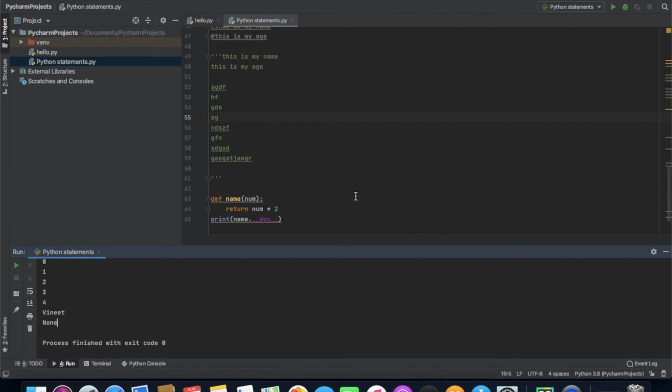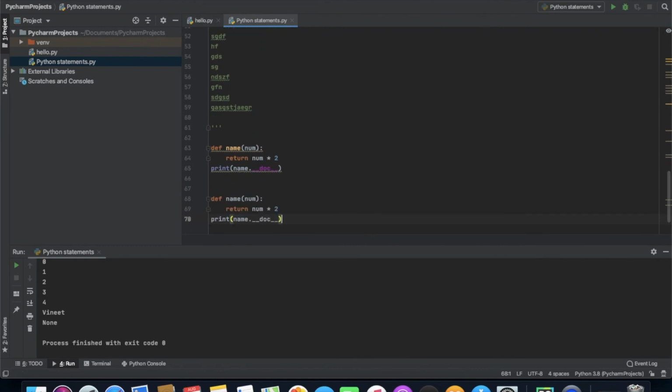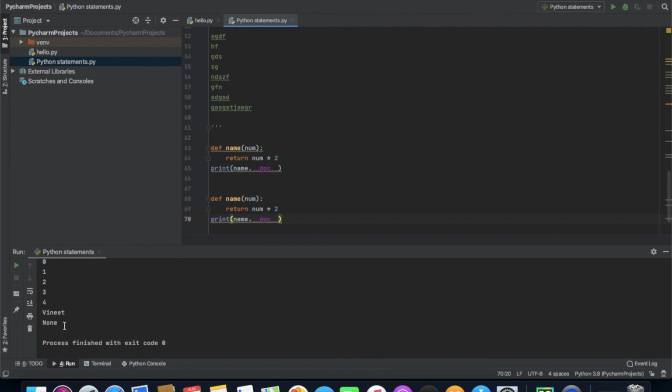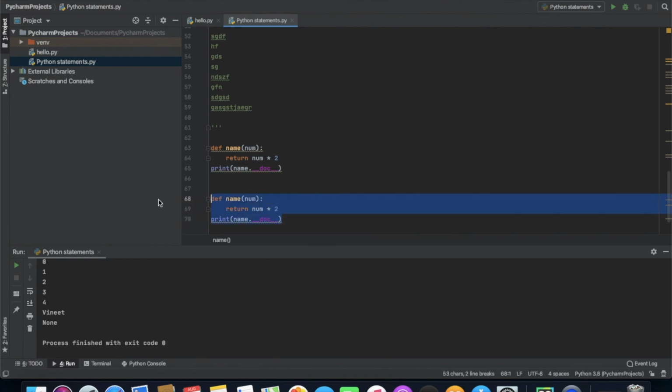I'm going to copy this code. As we have seen, it is not returning any value, it is just giving us None after we mention name dot doc, because in this function we didn't define any docstring. Now in this function I'm going to make a docstring.